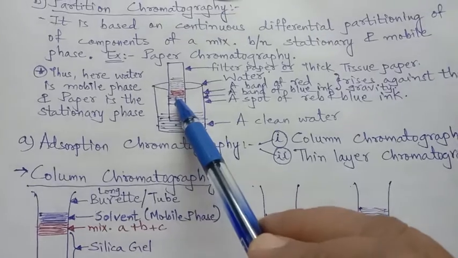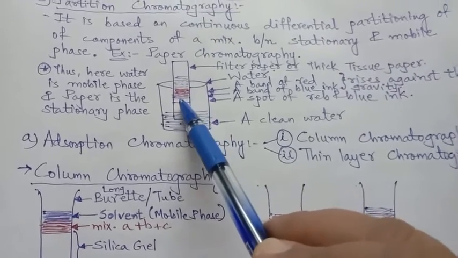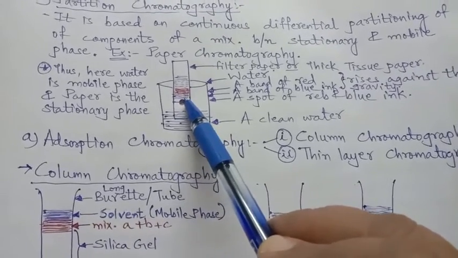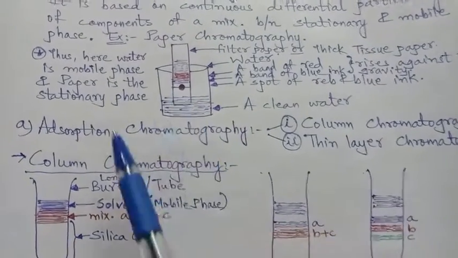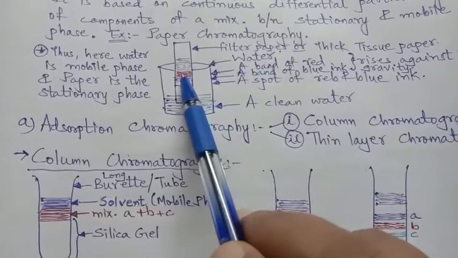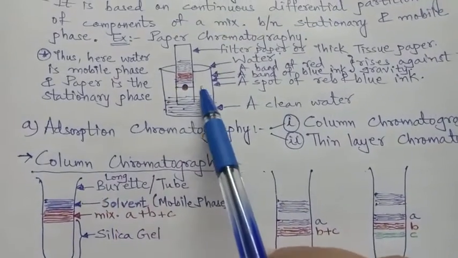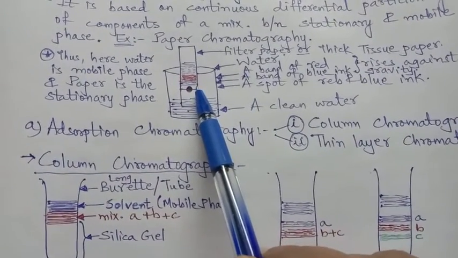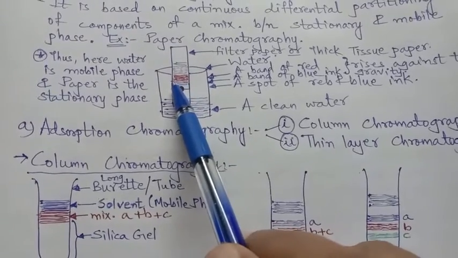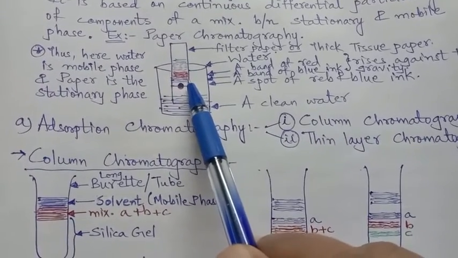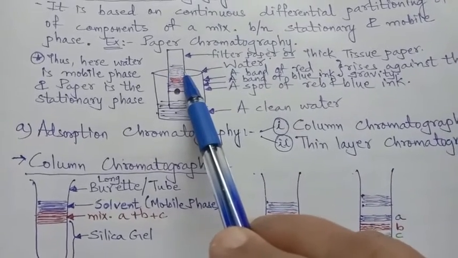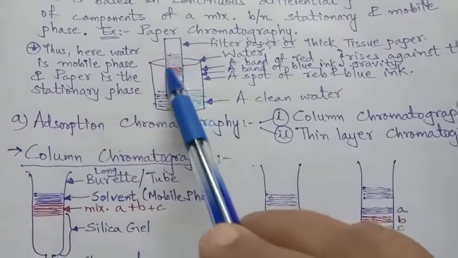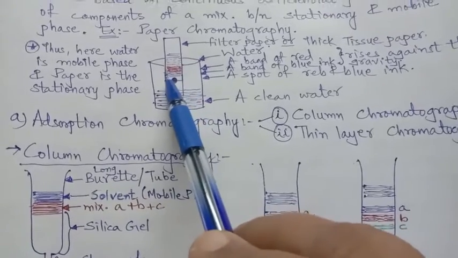It means if one is differentiated, the other should not mix with it. It should be separate from it. Then only is the partition proper. So here, after some time when we observe, we will see that one band is seen separately, another band is seen separately, and still another band is seen separately if you have added 2 or 3 types of ink.